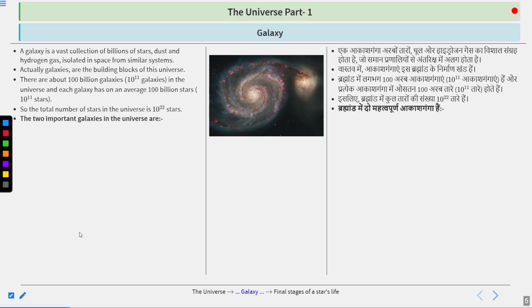There are two important galaxies in the universe. First, the Milky Way galaxy, and second, the Andromeda galaxy. These are the two galaxies we know in this particular universe.